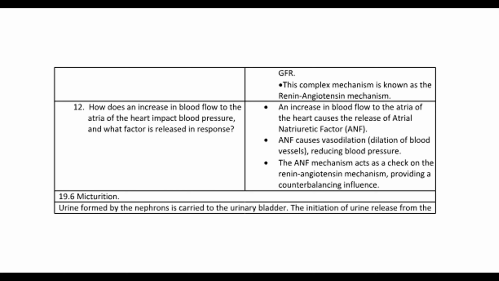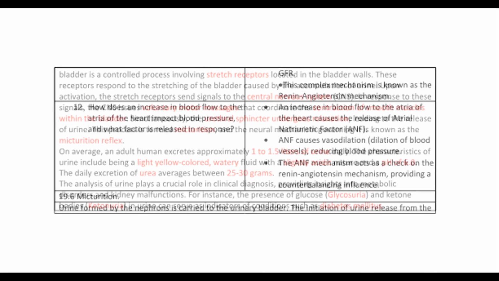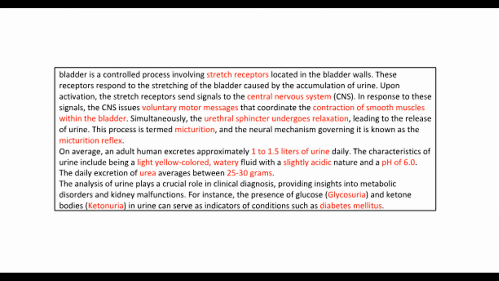19.6 Micturition. Urine formed by the nephrons is carried to the urinary bladder. The initiation of urine release from the bladder is a controlled process involving stretch receptors located in the bladder walls. These receptors respond to the stretching of the bladder caused by the accumulation of urine. Upon activation, the stretch receptors send signals to the central nervous system, CNS.